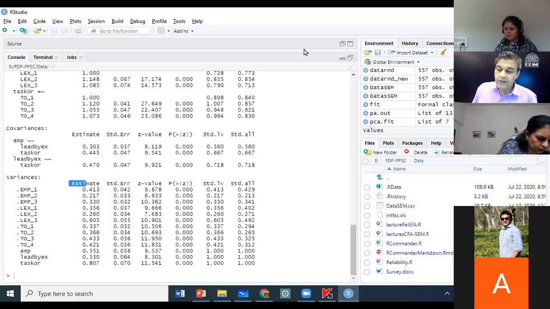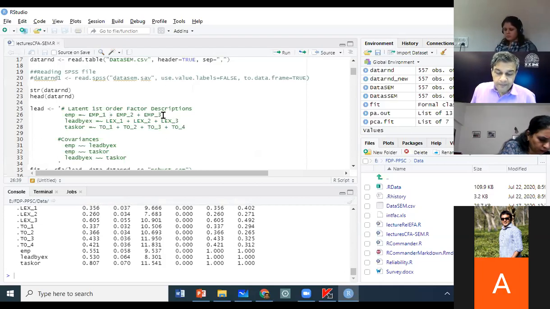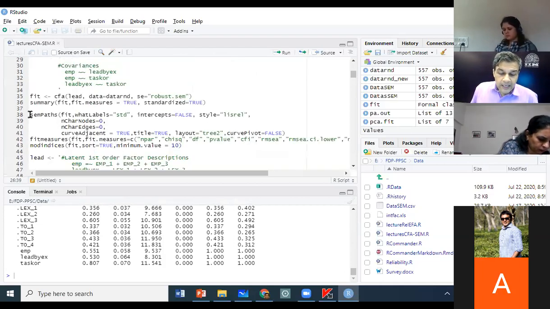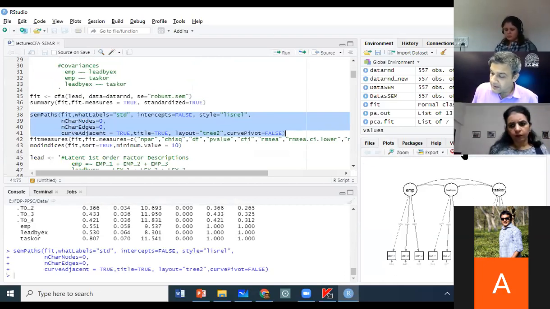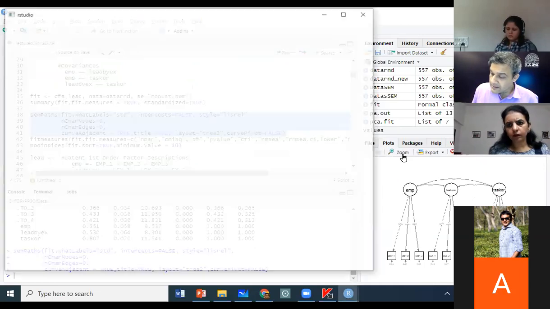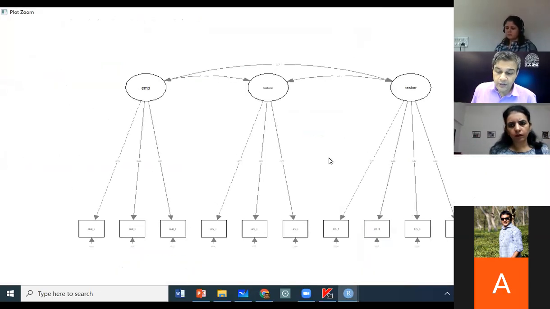If it is negative, then that means there is some error in the analysis and you need to look at it. Okay. Now the next thing that we did was we plotted the output. This is also something that we had done in the last class, right? This is something that I showed. We are seeing these. This is just for your understanding.